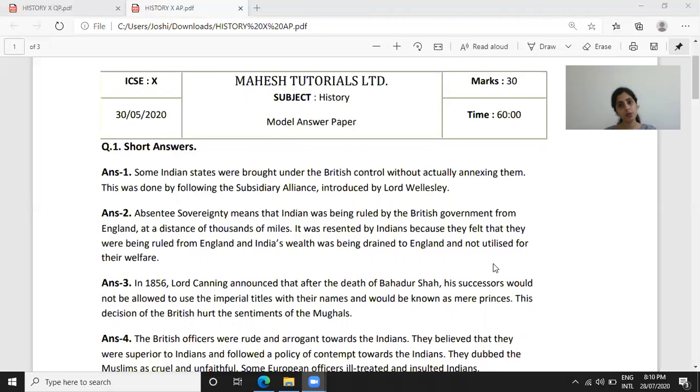Now here we have to write down 2 points compulsorily for 2 marks. 2 marks question है तो हमें 2 points compulsory लिखने ही होंगे. Let's start with the first answer.